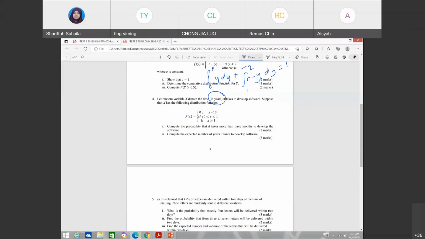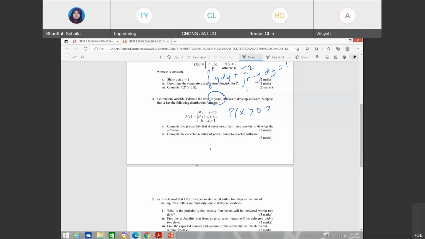Okay, sekiranya 3/12 lah. Okay. So you want to find more than 3 months, so that's mean you change more than 3 divided by 12. Okay, 3 divided by 12. Kita ada 0.25. Okay, so that's mean probability x greater than 0.25.